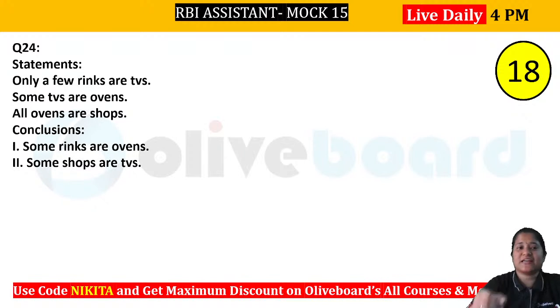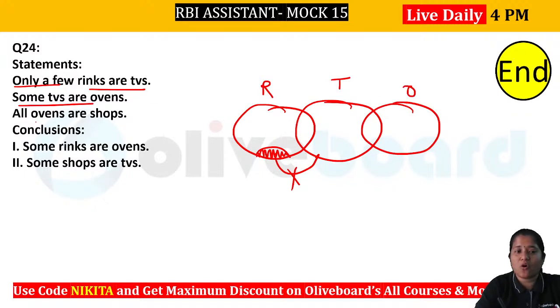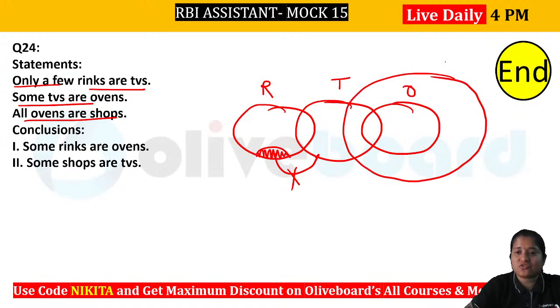Okay, let's check it out, right? What is given here? Only a few rings are TVs. That means some rings are TV and some rings are not TV. This is your ring, this is your TV. So there is a certain portion of ring which will never be a part of your TV. ठीक है, ये हो गया. Some TVs are ovens. So you can see oven will be like this, and all ovens are shop. That means oven has to be inside your shop, right? This is the basic diagram that you will be getting.